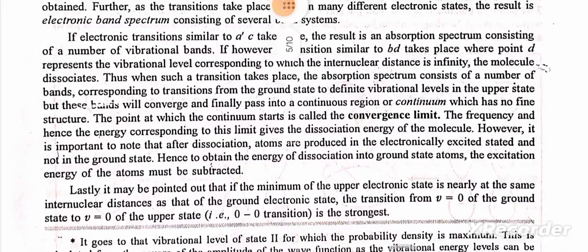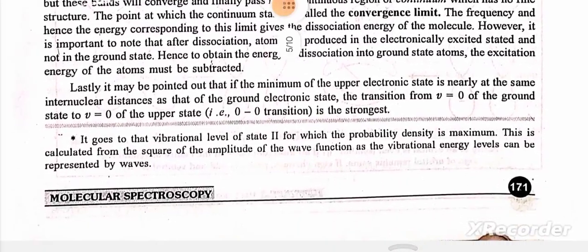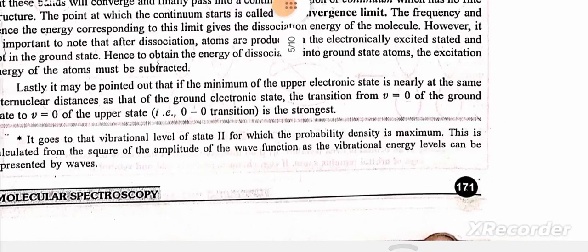Thus, when such a transition takes place, the absorption spectrum consists of a number of bands corresponding to transitions from the ground state to definite vibrational levels in the upper state, but these bands will converge. Lastly, it may be pointed out that if the minimum of the upper electronic state is nearly at the same internuclear distance as that of the ground state, the 0-0 band of the upper state is the strongest.